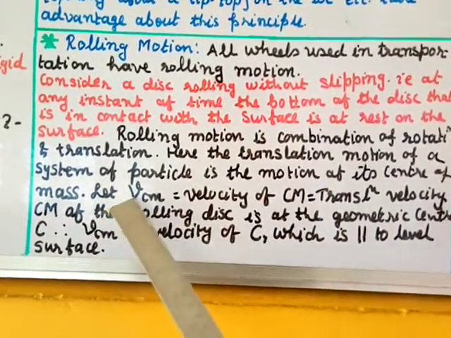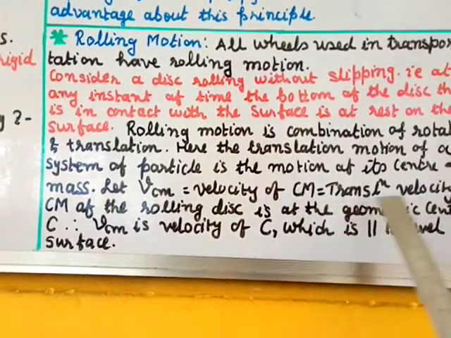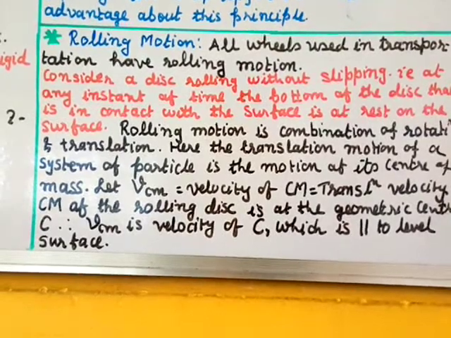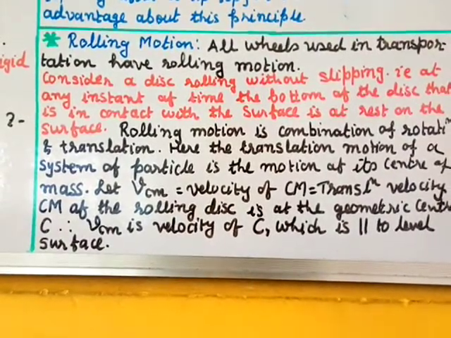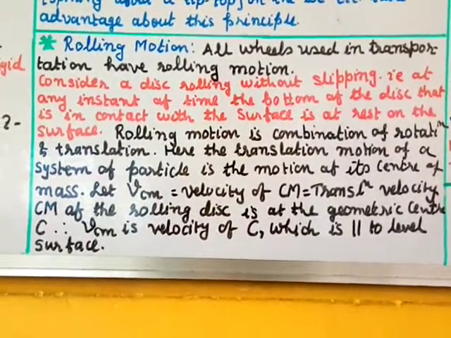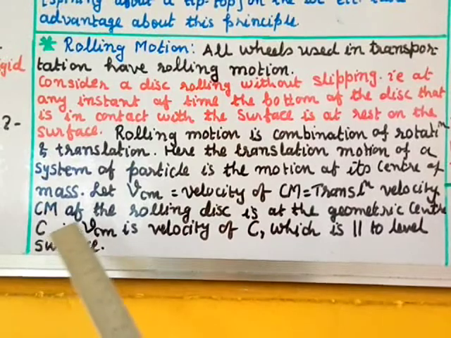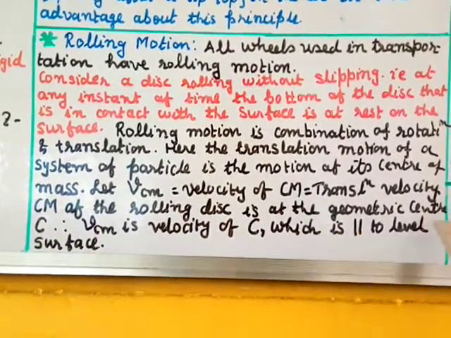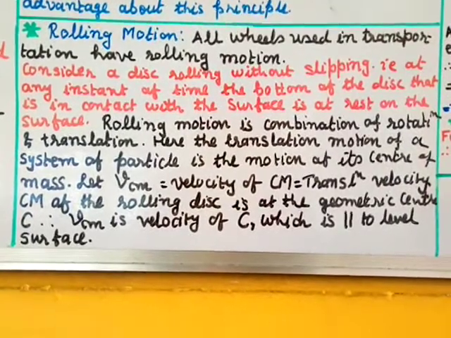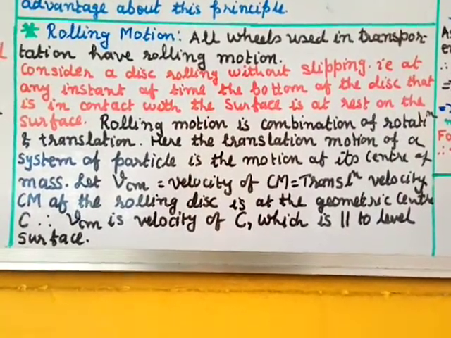That means VCM, the velocity of the center of mass, is the translation velocity, because the center of mass will be moving in a translation motion. The center of mass of the rolling disc is at the geometric center C.